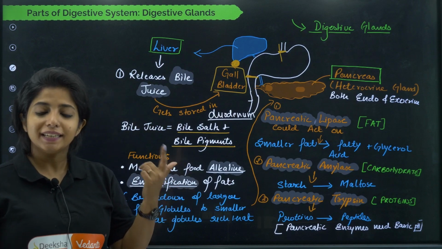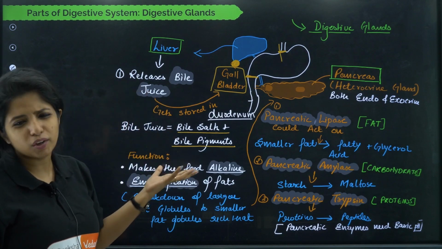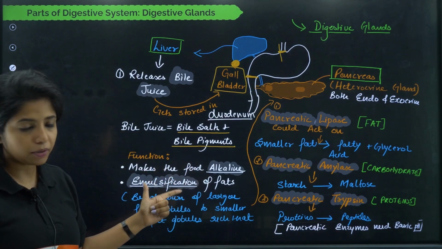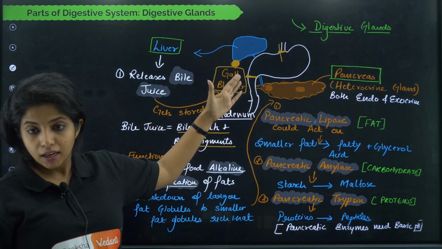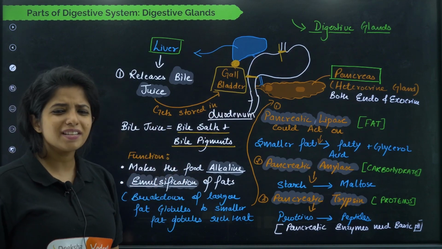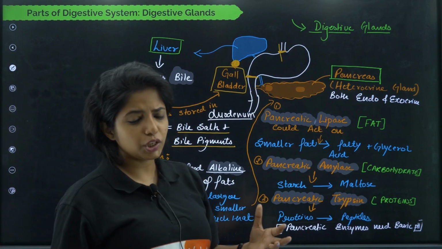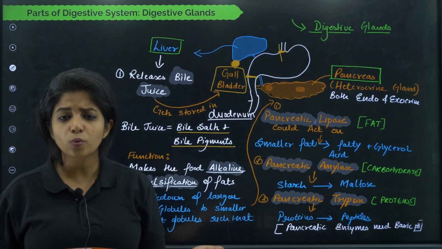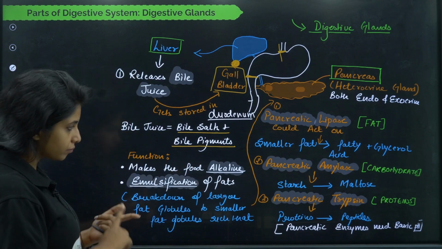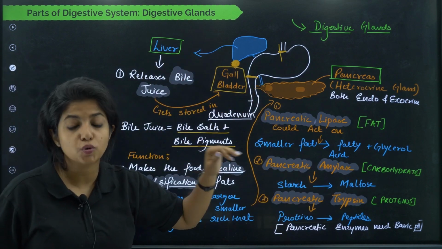Now the next thing that you have is the function. What is the function of the bile salt? Why are we talking about this? First thing, it makes the food alkaline. Remember, the food that is coming from here is acidic because HCl was there. So I want to make food alkaline now. What is this, ma'am? First you had made it neutral, then almost neutral, then you were converting it into acidic. Now we are again converting it into alkaline. Why? Because I need alkaline pH for the next set of enzymes to act.